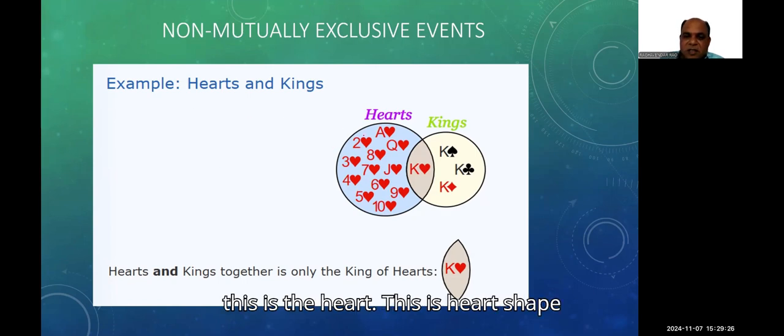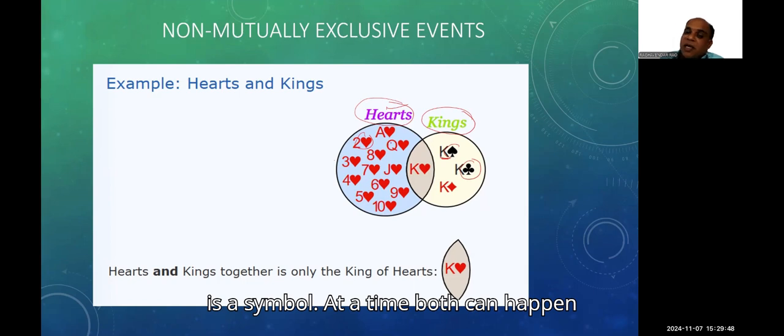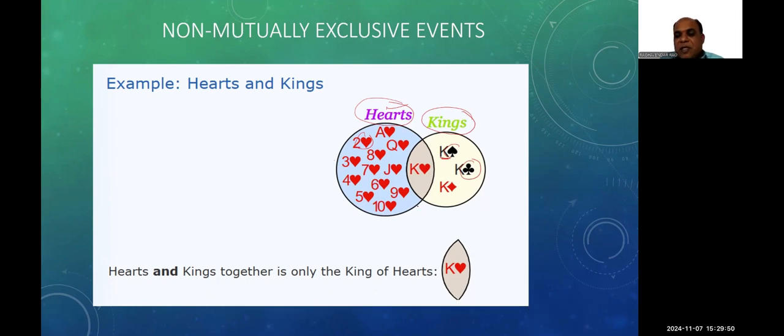This is the heart shape, and there are other shapes like spades and flowers. Different shapes are there. But what we are doing here is only hearts and also king. King is not a symbol, it is a number, but heart is a symbol. At a time, both can happen simultaneously. What happened is king as well as heart.